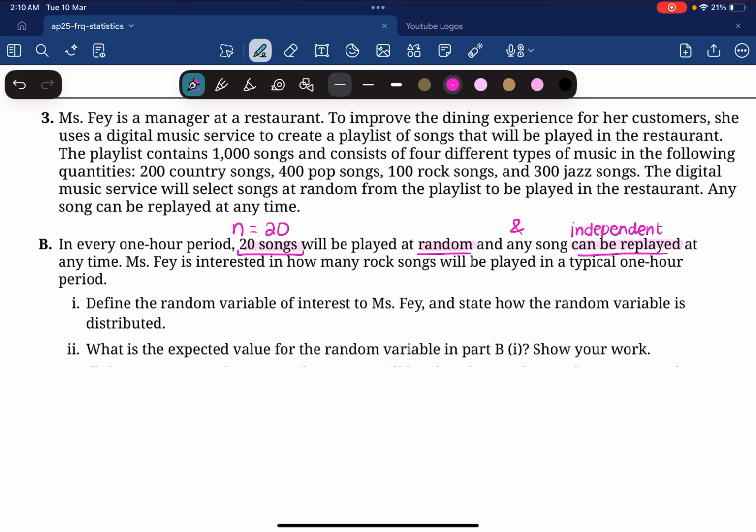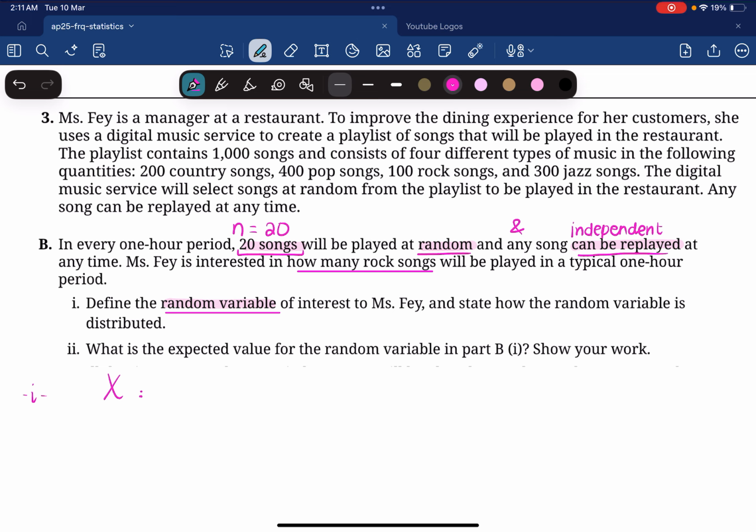Miss Faye is interested in how many rock songs will be played in a typical 1 hour period. Define the random variable of interest. So define a random variable, part I, let's call it X. X is our random variable, okay? She's interested in how many rock songs will be played in a typical 1 hour period.